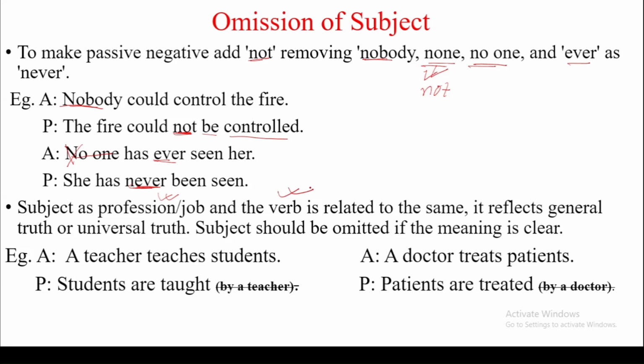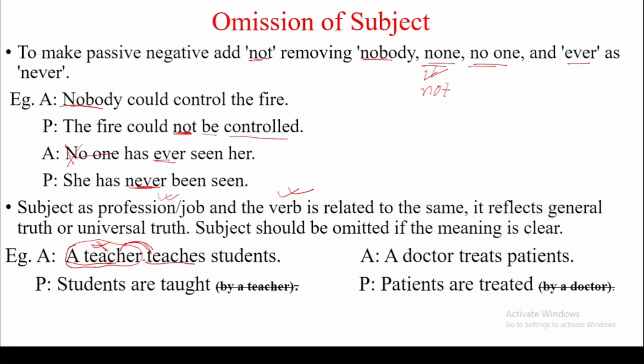If meaning is clear, we have to omit the subject. Look at this example. A teacher teaches a student. So a teacher is a profession, a job, and this verb teaches is related to this profession. So it is general truth. In such case, we don't need to mention the subject because it gives clear meaning in general. So we don't need to mention this subject, teacher. Only the verb and object is enough.